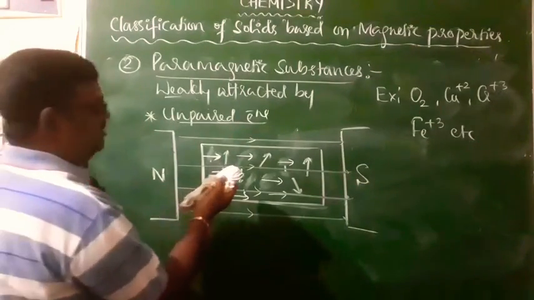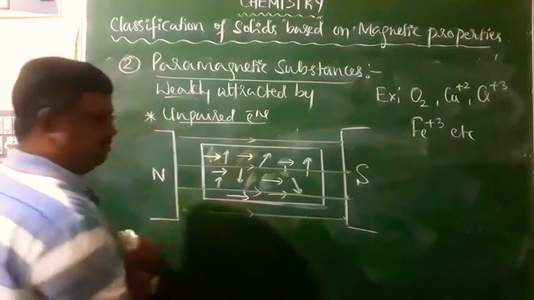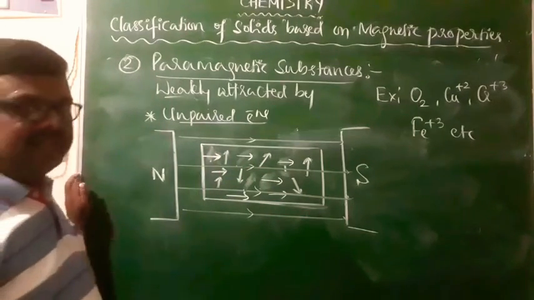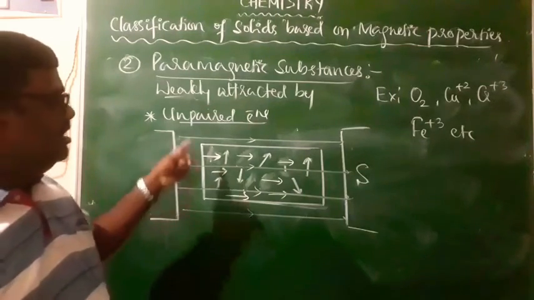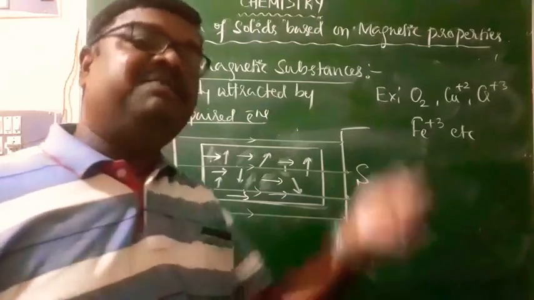You will come to know why I have highlighted this particular point, because next I have to explain one more important aspect, that is what we call ferromagnetism. For that, I want to differentiate paramagnetism and ferromagnetism.